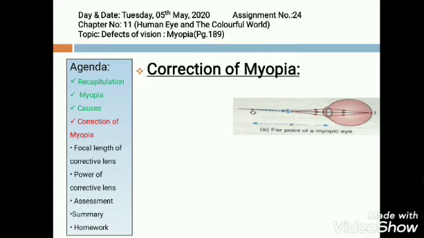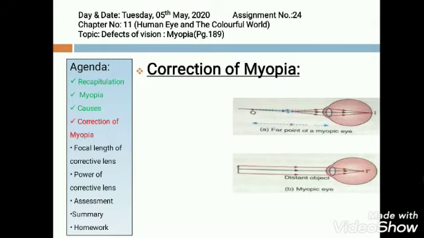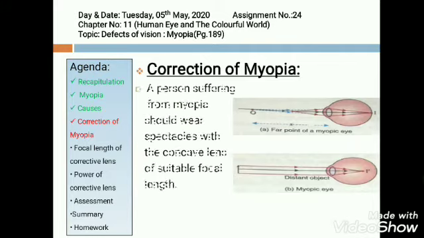the far point of the myopic eye, that is, if an object is placed near to the myopic eye, the rays are converging at the retina. The image is formed at the retina and the image is sharp and clear. But if the object is very far away, then the image will be formed in front of the retina. It is a myopic eye. So a person should wear a concave lens to correct a myopic eye.